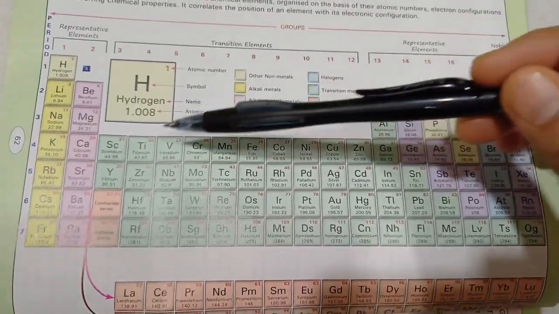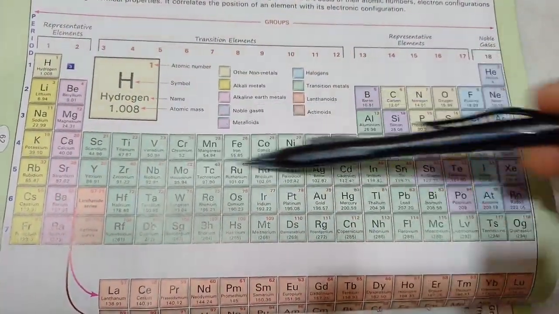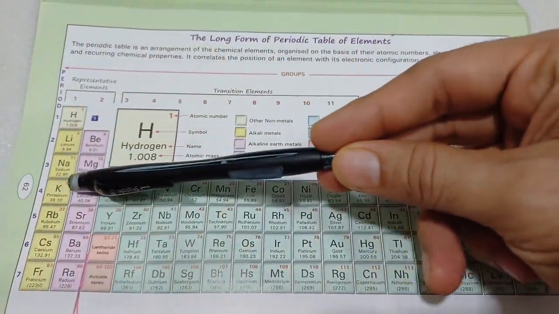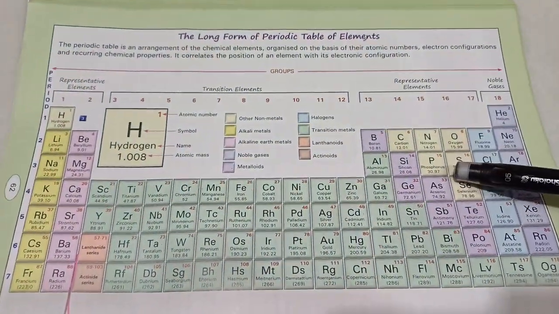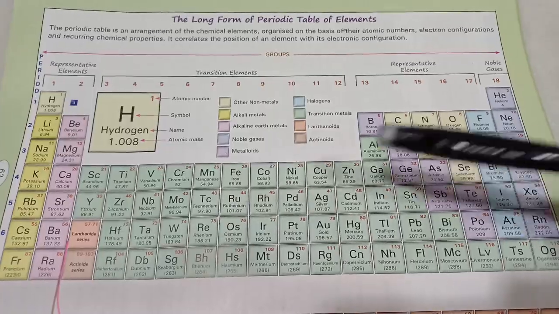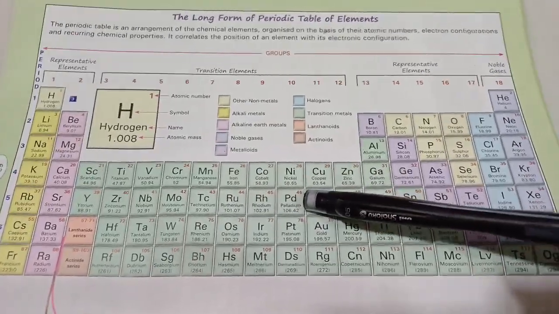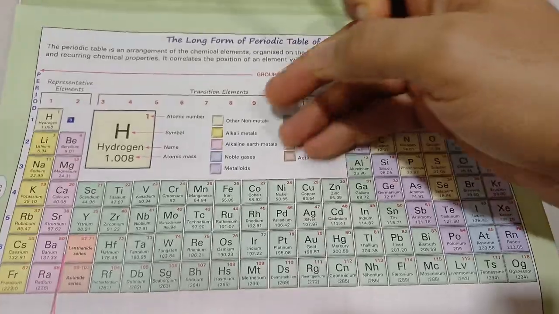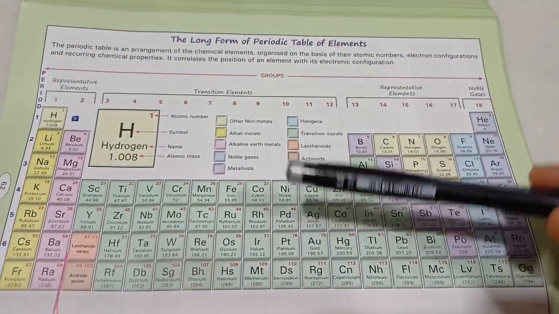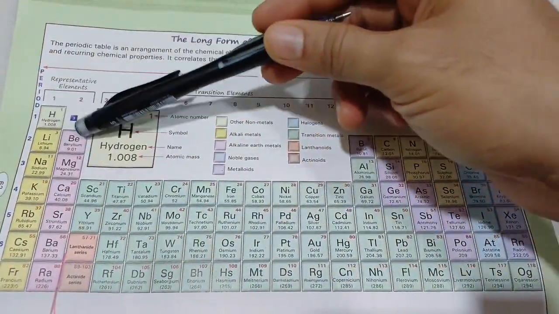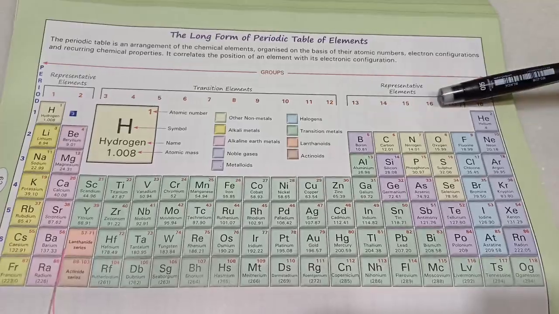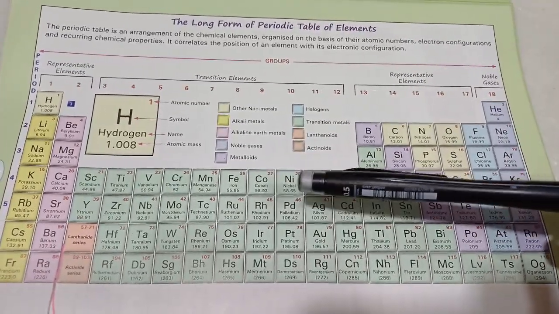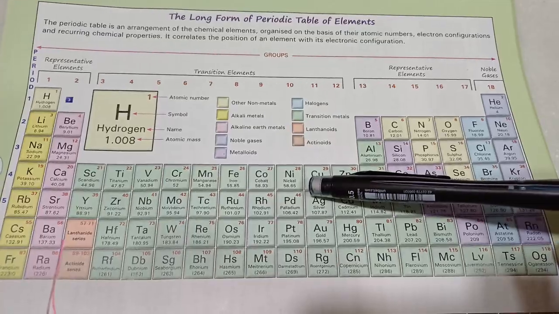From period 4 onwards, even the groups 3 to 12 are filled with transition elements. A transition from metallic properties on the left to non-metallic properties on the right. What is unique about these transition metals is that they show variable valency. They don't lose electrons only from the last shell, like groups 1, 13 to 17 do, but they lose electrons even from the penultimate or second last shell.